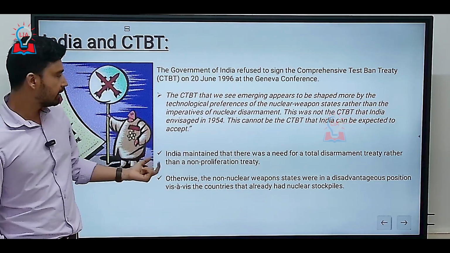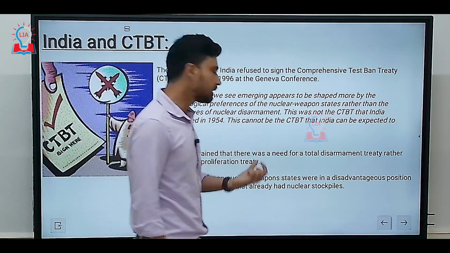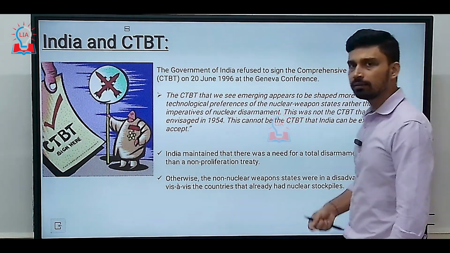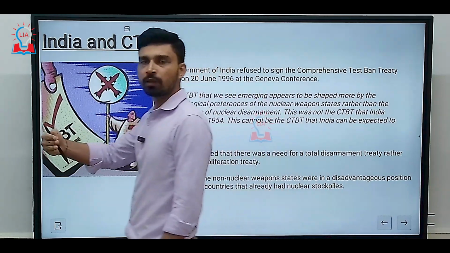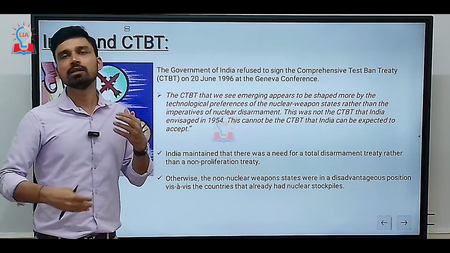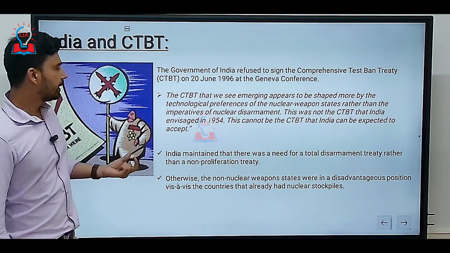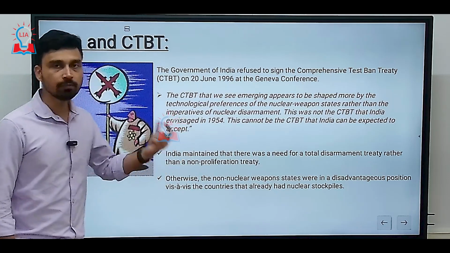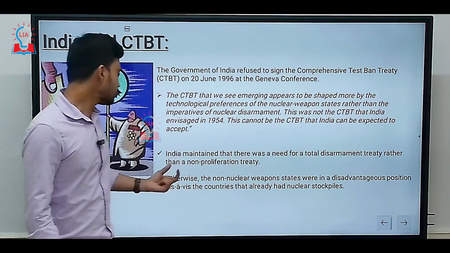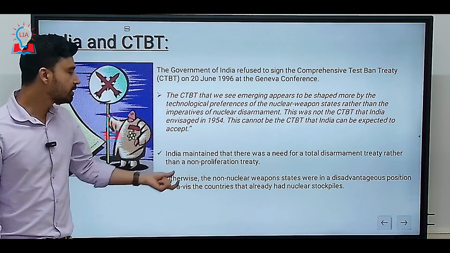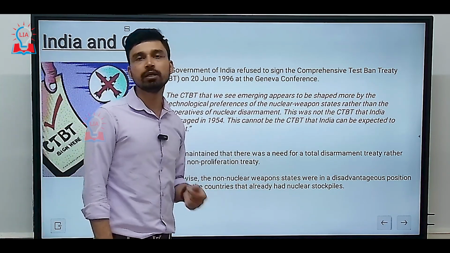And India has also maintained its policy that there was a need for a total disarmament treaty rather than banning further tests after some countries have developed nuclear weapons arsenals and have also proved their capability. It is not fair. There is a need for a total disarmament treaty rather than a non-proliferation treaty, otherwise the non-nuclear weapon states were in a disadvantageous position vis-a-vis the countries that already had nuclear stockpiles.